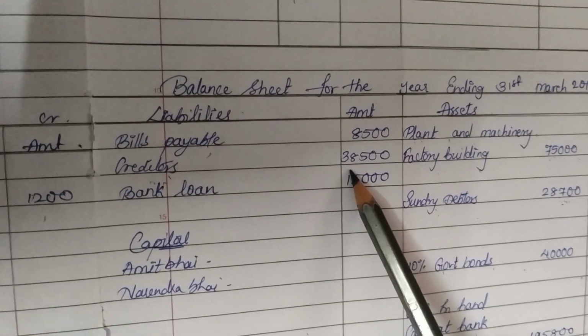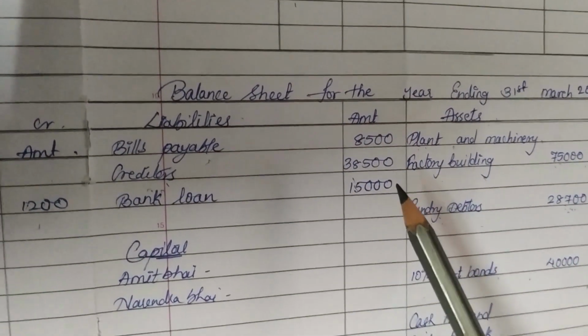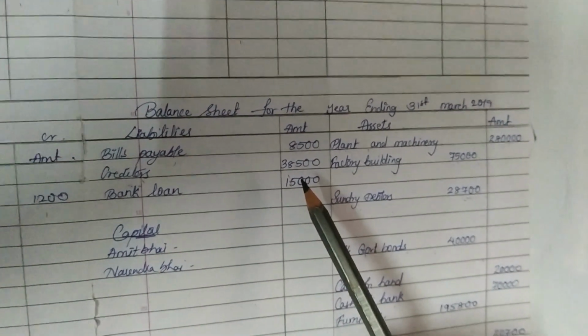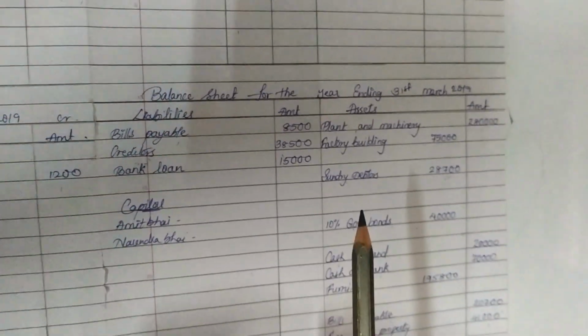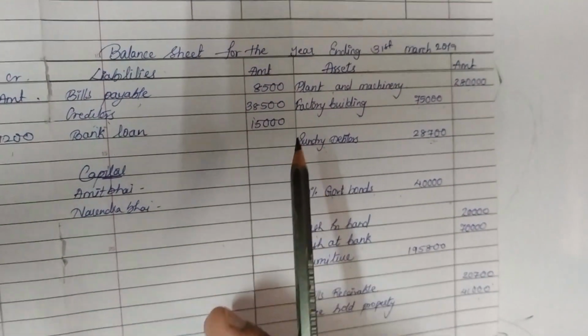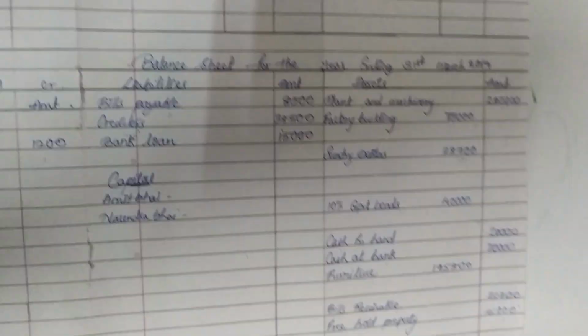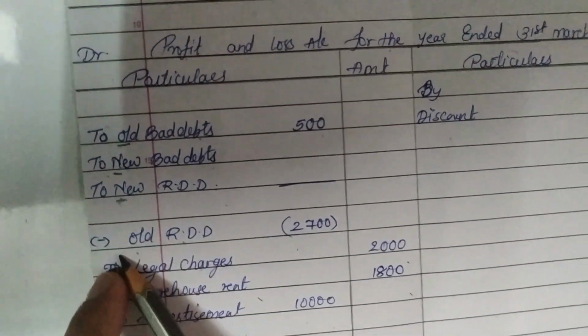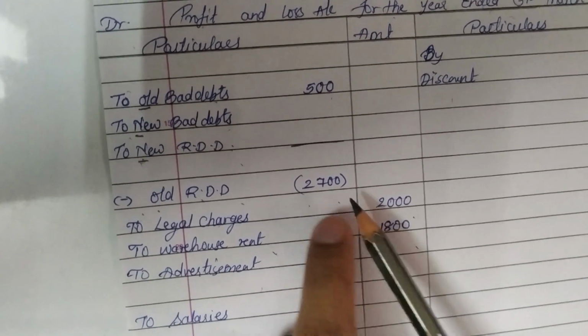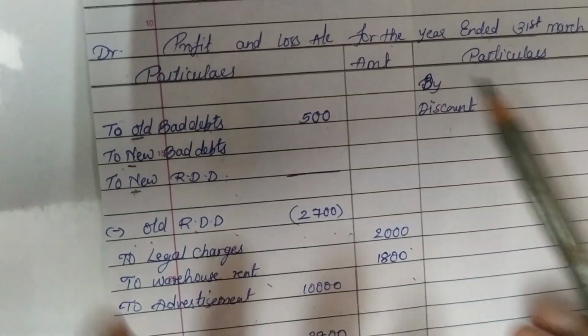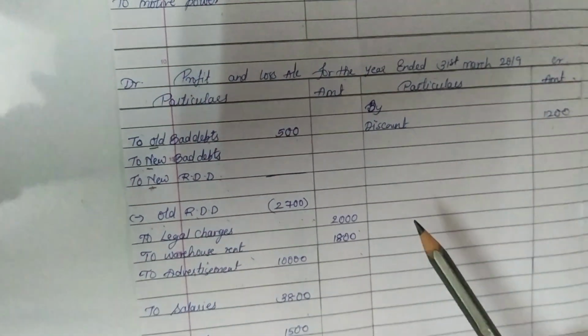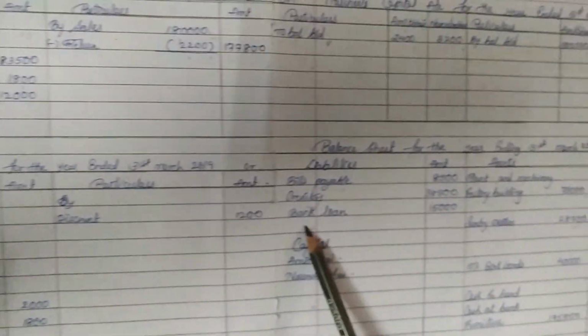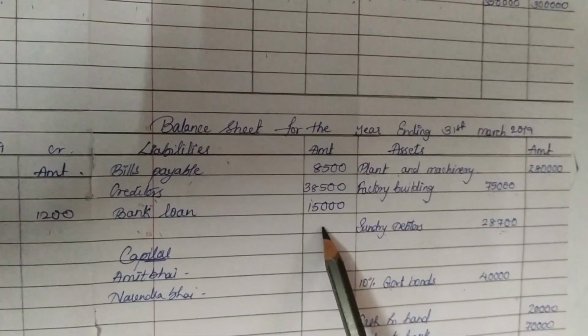Then we have RDD. RDD means reserve for doubtful debts. The RDD given in the trial balance is actually the old RDD. So what are we going to do? We have already placed our formula, correct? So we will write here old RDD 2,700. So our pattern is ready. Then we have bank loan. Bank loan again is a liability and it will come on the liability side. Bank loan 15,000 rupees.